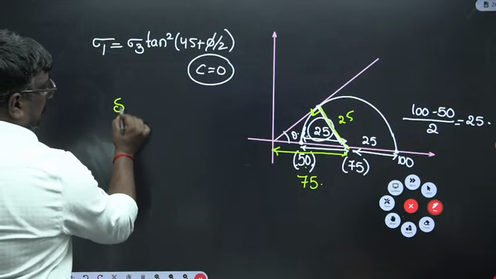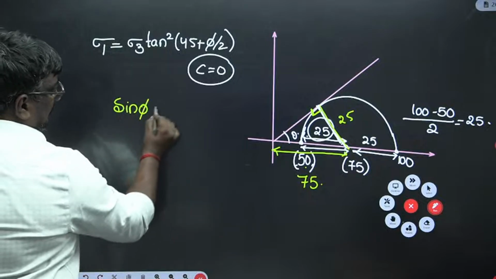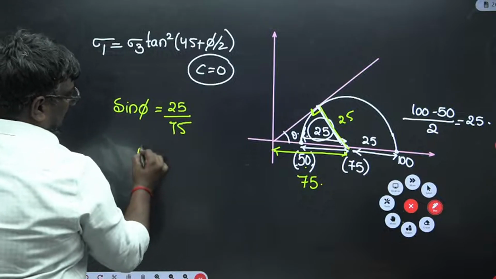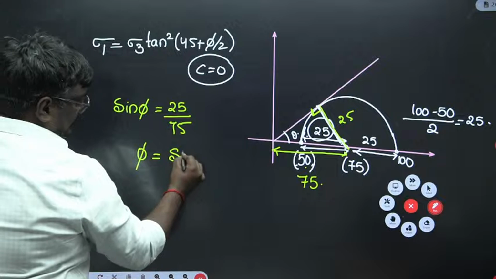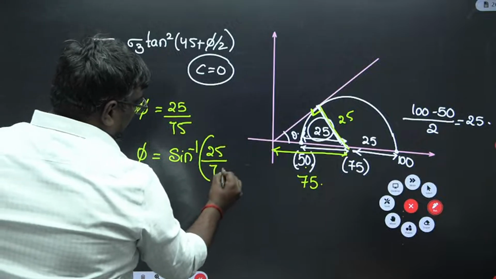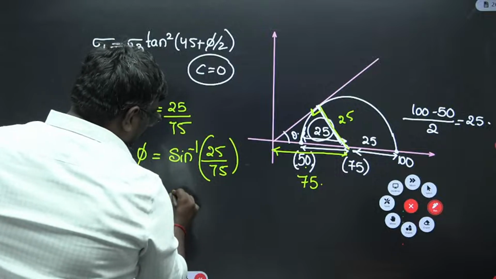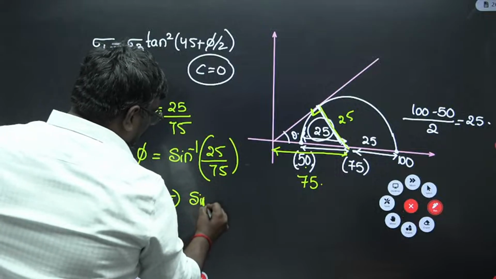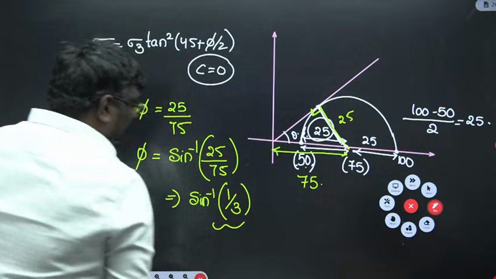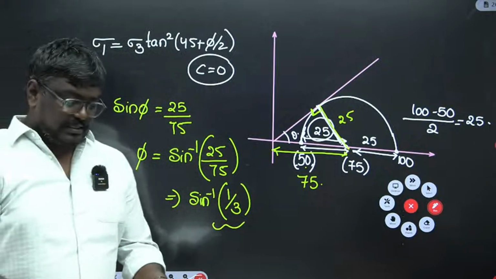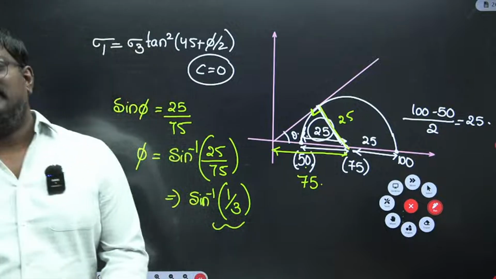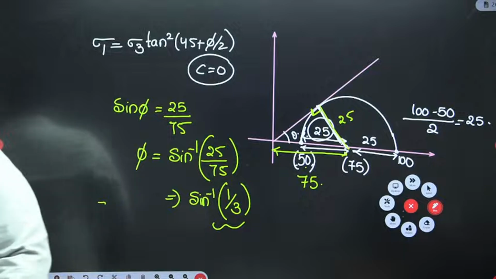Sin phi is equal to opposite by hypotenuse. That is 25 divided by 75. Because they have given the answer in sin phi, that is the reason I have done this. Phi is sin inverse of 25 divided by 75. That will be equal to how much, sir? That will be equal to sin inverse of 1 by 3. I hope you are clear. Agree? Have you done this problem, sir? Okay, if you do it another way, it will be complicated, sir. So that is the reason I have told this problem in this way.